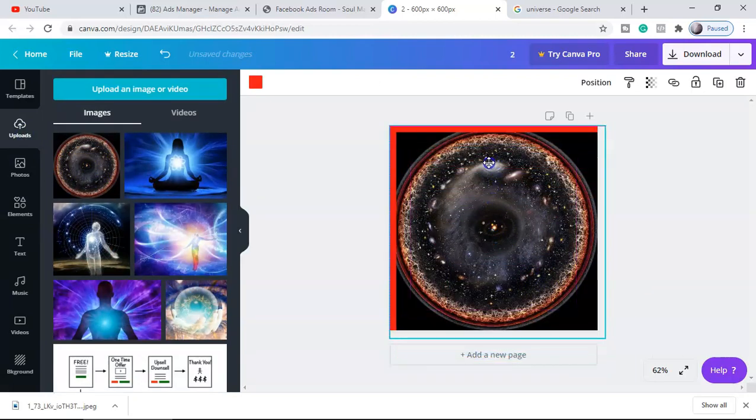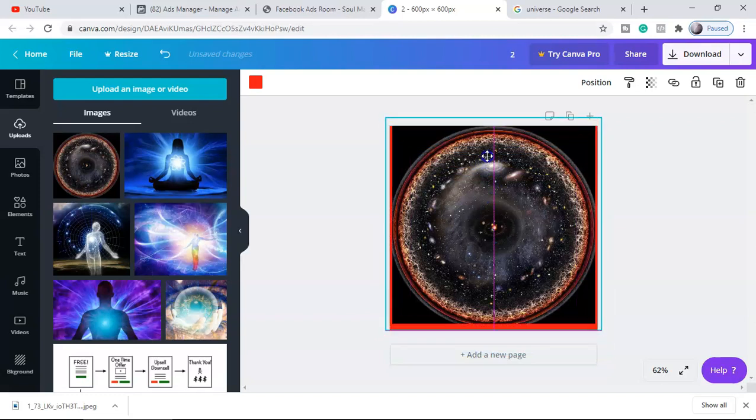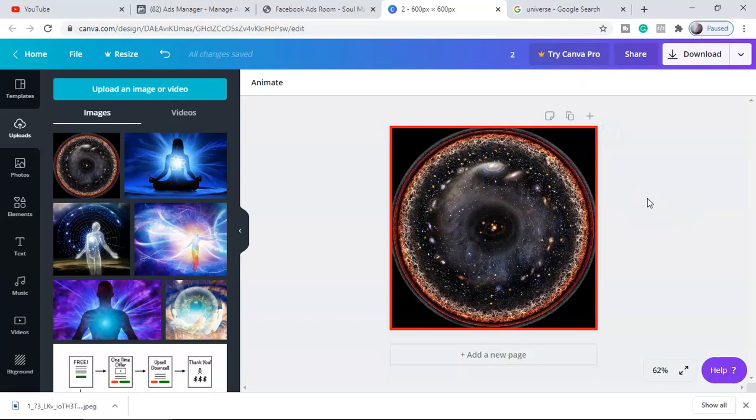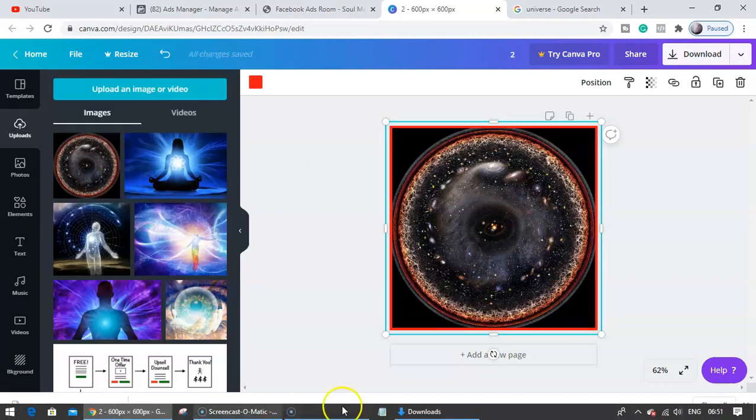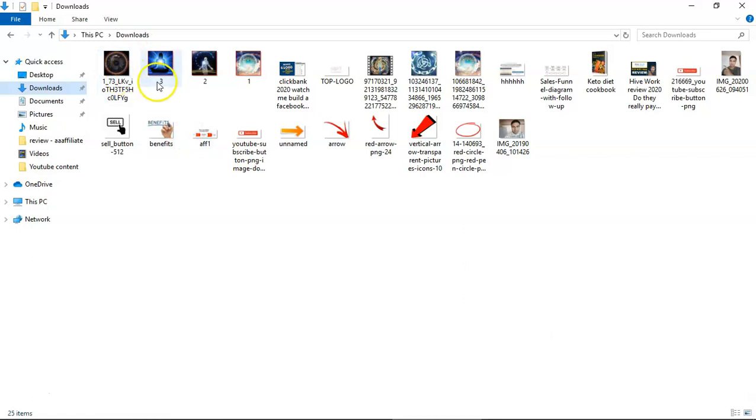This is something which should grab the attention of your target audience, so make sure your image has relevancy with the product. Give some borders, because borders grab attention, like red. I already have three of these here. You can see one, two, three, which I already made the same way.